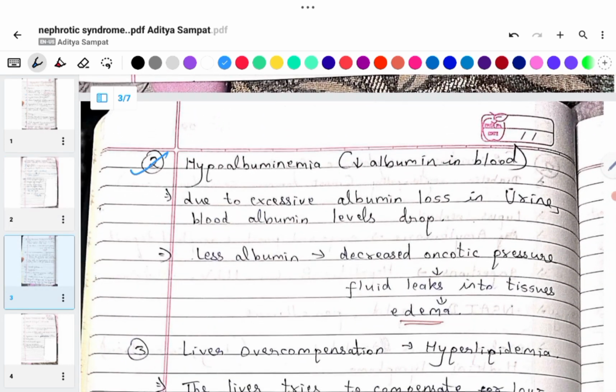Second point of pathophysiology is hypoalbuminemia, meaning decreased albumin in the blood. Due to excessive albumin loss in urine, blood albumin levels will drop. Less albumin leads to decreased oncotic pressure. Fluid leaks into the tissues, therefore causing edema.